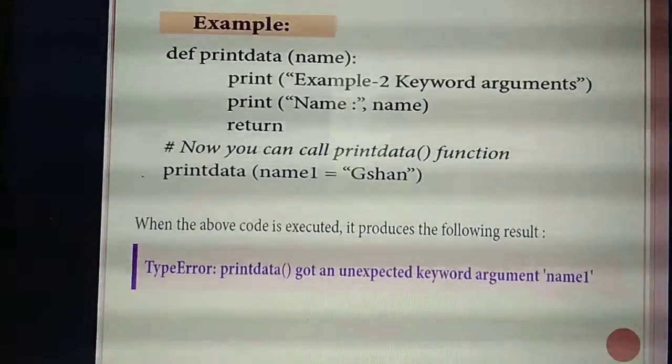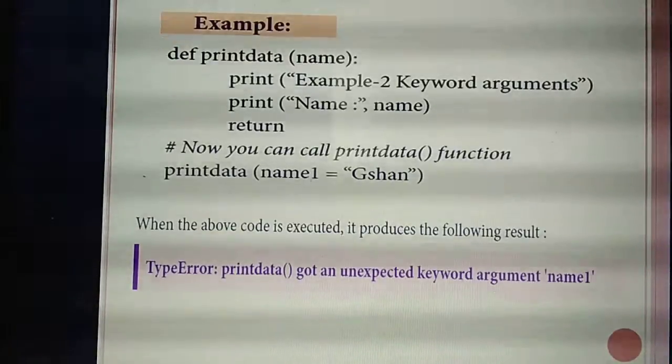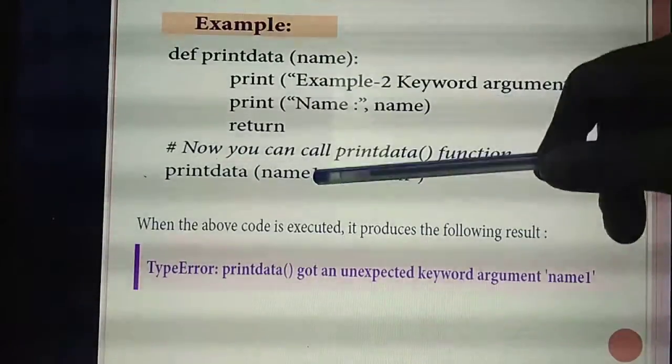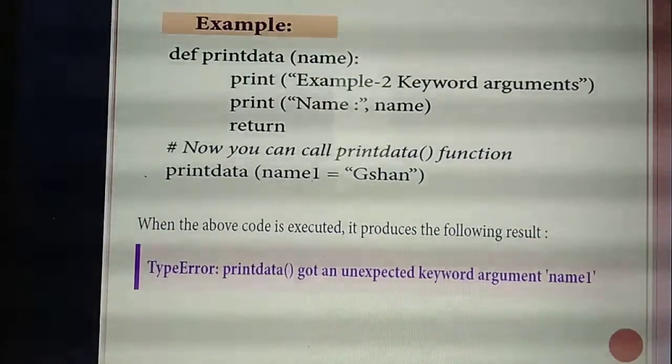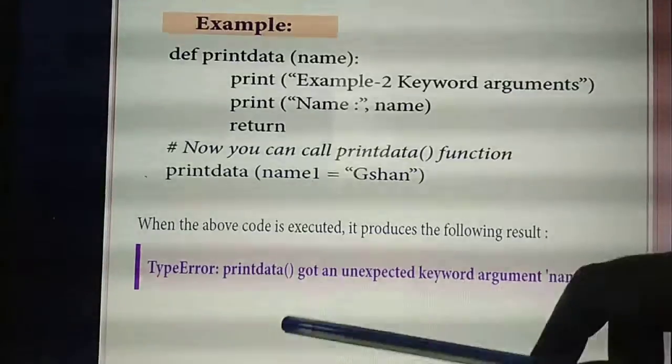Because you have studied that a keyword argument is always identified by its parameter name. Isn't it? So here you are giving name, but while calling, instead of name you are giving name1. So will you get the output? No. While running the program, you will get an error. What error are you getting?